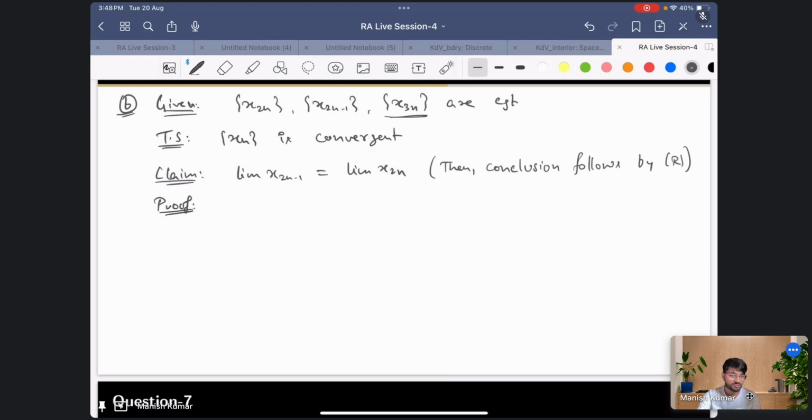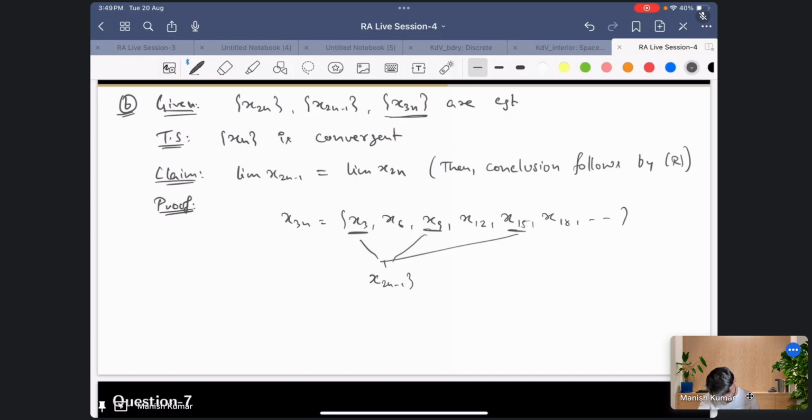For example, 3 is odd. So if I write x_{3n}, it is x3, x6, x9, x12, x15, x18 and so on. These odd-indexed ones are all part of x_{2n-1}, right?